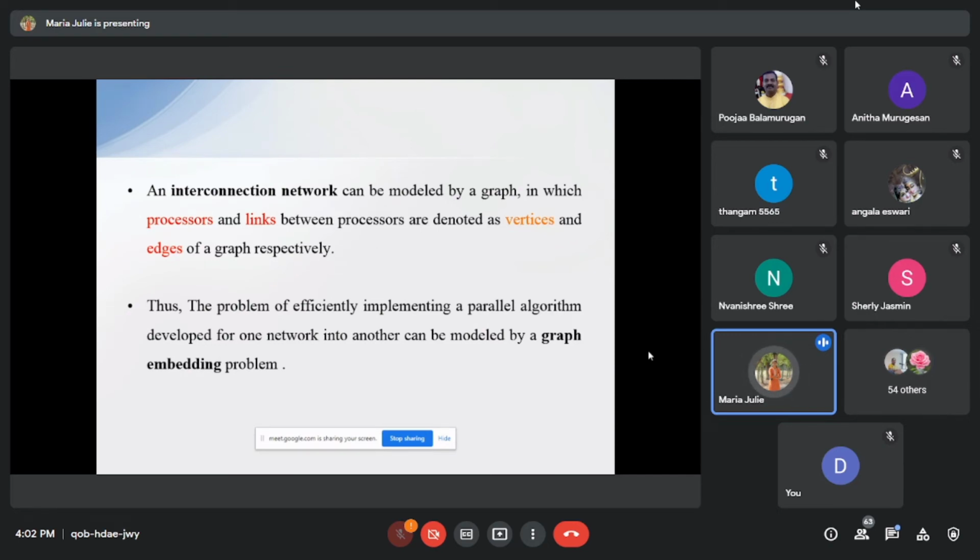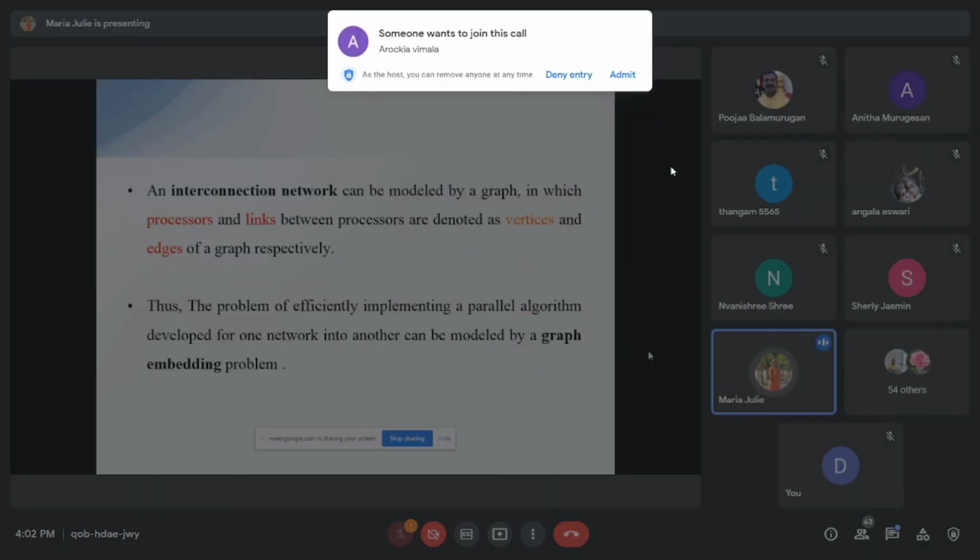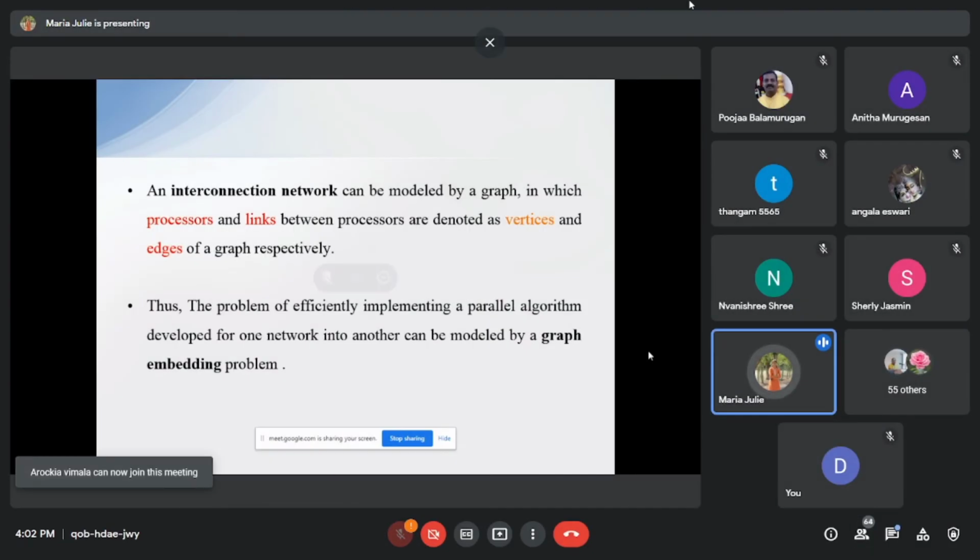The processes are denoted as vertices and the links as edges of a graph, respectively. Thus, the problem of efficiently implementing a parallel algorithm developed for one network on another network, which is a graph embedding problem, requires two graphs, that is, two networks.